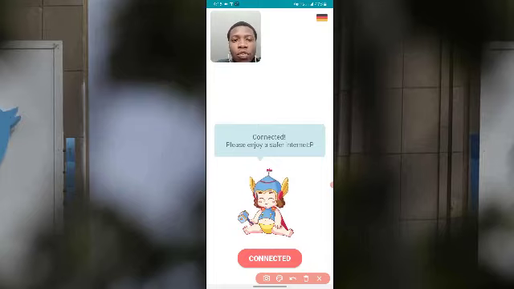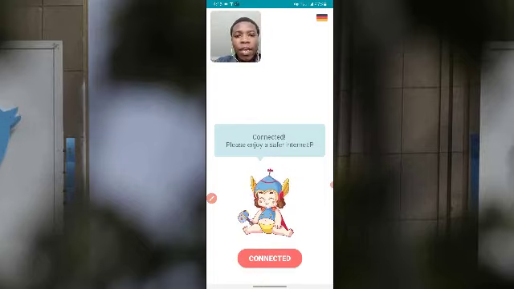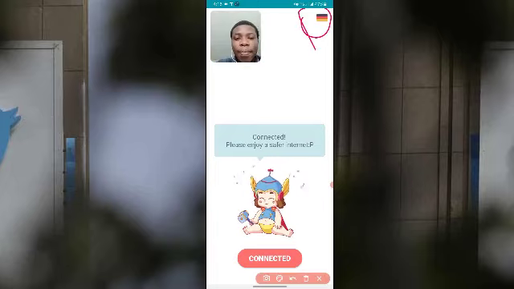All right, if you want to change the location, the country that you are in now, to another one, you have to click on this button right here. I'm going to click that one straight away.